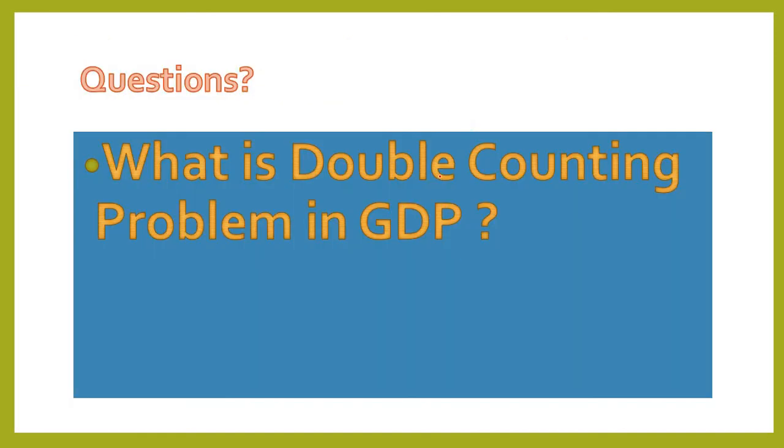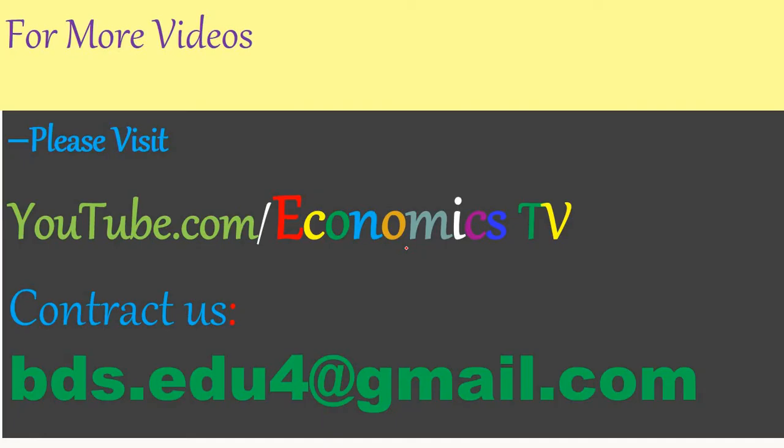Okay, so this is the question for you. What is the double counting problem? We have already talked about it in some previous slides. So think and try to find another real example. There are millions or billions of examples of intermediate goods or the double counting problem.